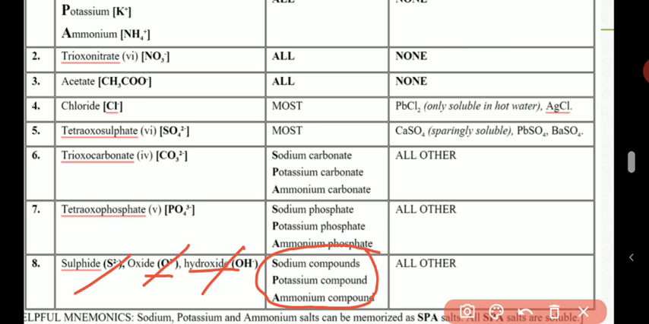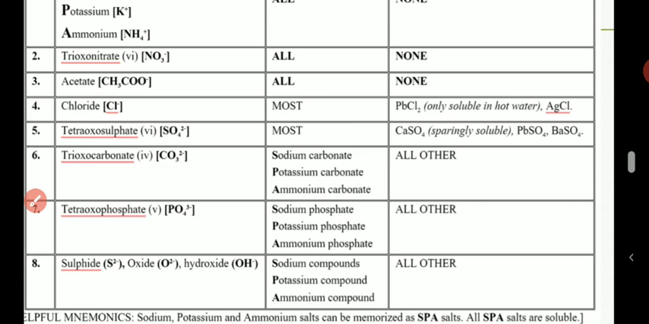The only exception that I want you to note about hydroxide is that calcium hydroxide is sparingly soluble. Not all the hydroxides though. They are sparingly soluble, but the rest are not soluble. So sulfide salts, oxides of metals, and hydroxide compounds are insoluble except if they are spar compounds. So I hope you understand that and you get it very well.